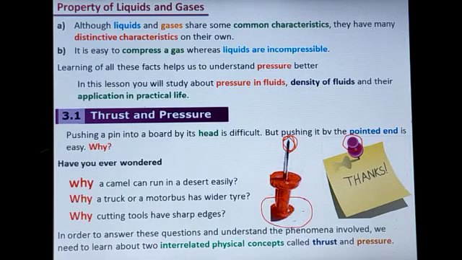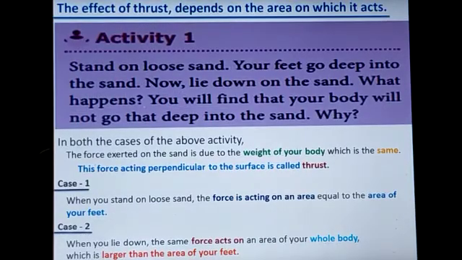That means the two concepts are interlinked with each other. That is thrust and pressure. The effect of thrust depends on the area on which it acts. That means how much area of surface the thrust acts on.